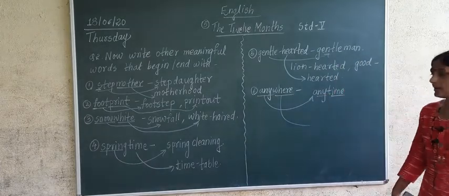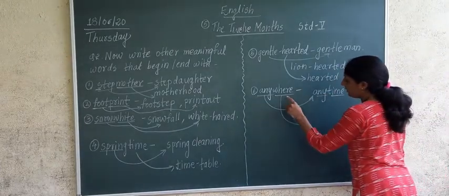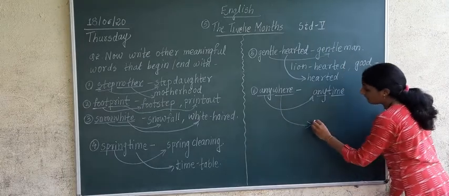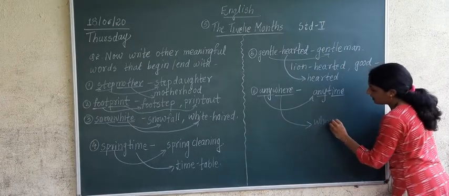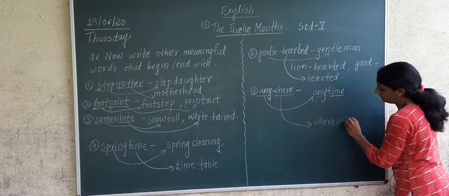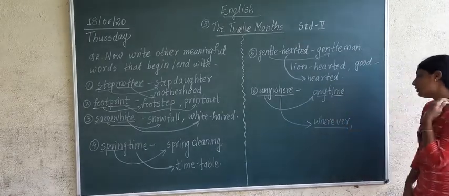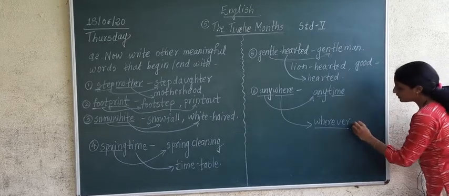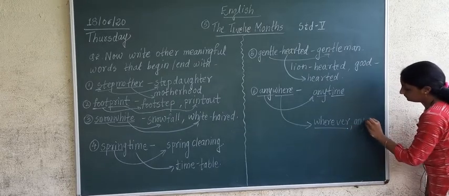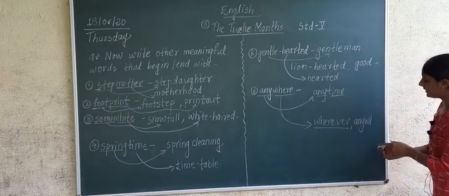Anywhere, everywhere. If I want to add a word for this, wherever. Some more examples of where: anywhere is already there.